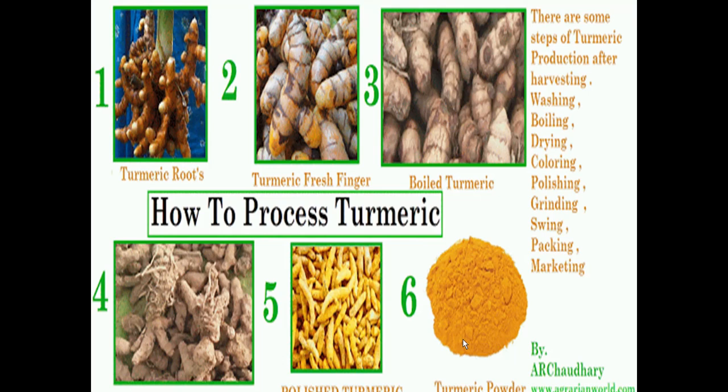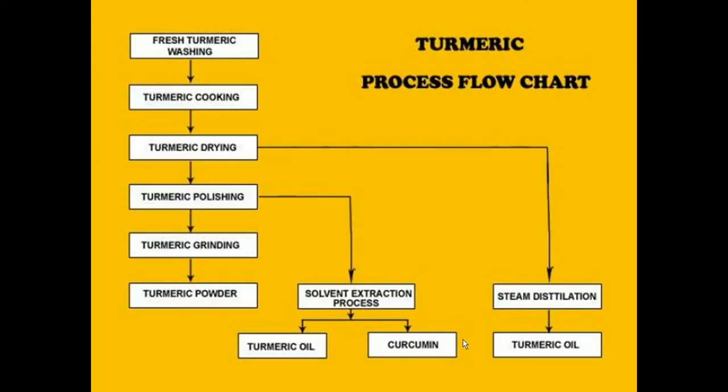This is the processing of turmeric. First of all, fresh turmeric fingers are boiled, and then dried, polished, and made into turmeric powder. This is a flowchart for turmeric processing: harvested fresh turmeric is washed, cooked, dried, polished, then ground into turmeric powder.